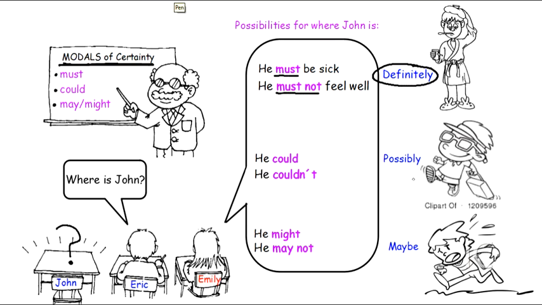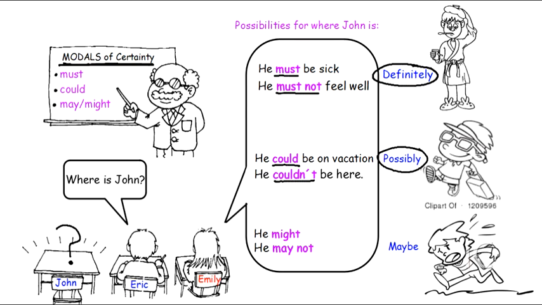Okay, she could also think, well, look, possibly, looks like he's traveling, he's on vacation, right? He's going somewhere. So she's thinking possibly that's what's happening, okay? For possibly, we're going to use our modal could. So she says, well, he could be on vacation. That's possible. Or he couldn't be here. That's impossible that he's here. So again, when I use could and when I use couldn't, those are my modals for when I think about something as possible. That what I'm saying is possible.